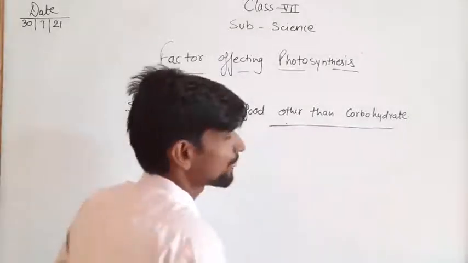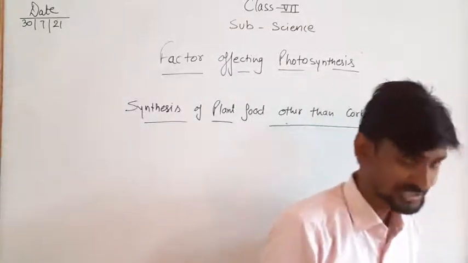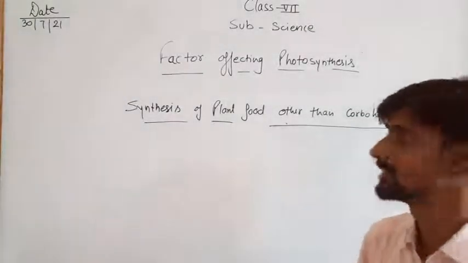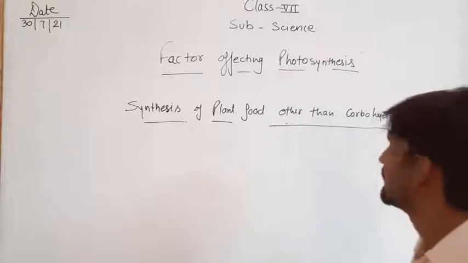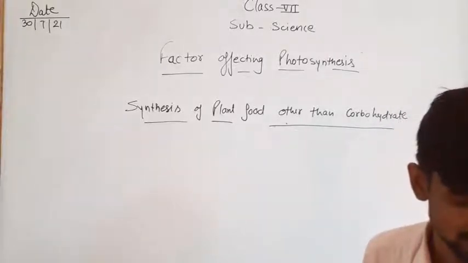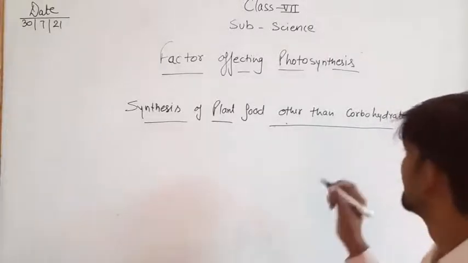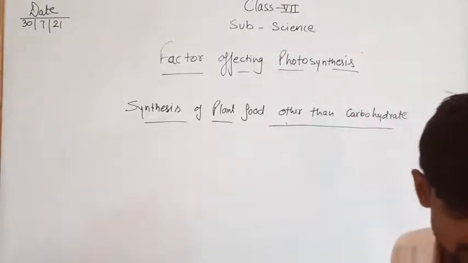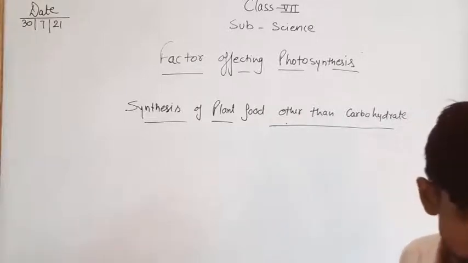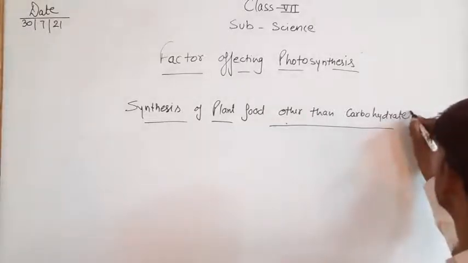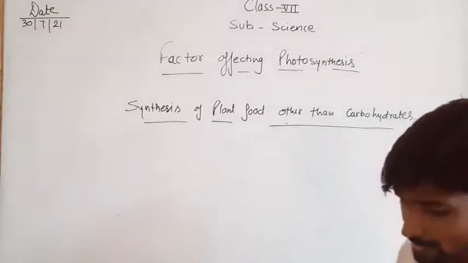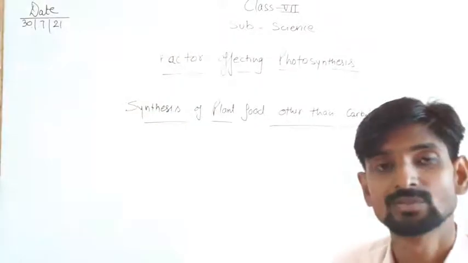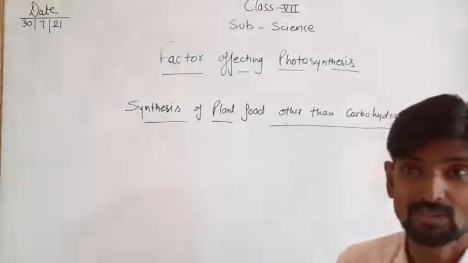So we know the plants make and store their food in the form of carbohydrates. So other than carbohydrates, what kind of food is taken by the plant?